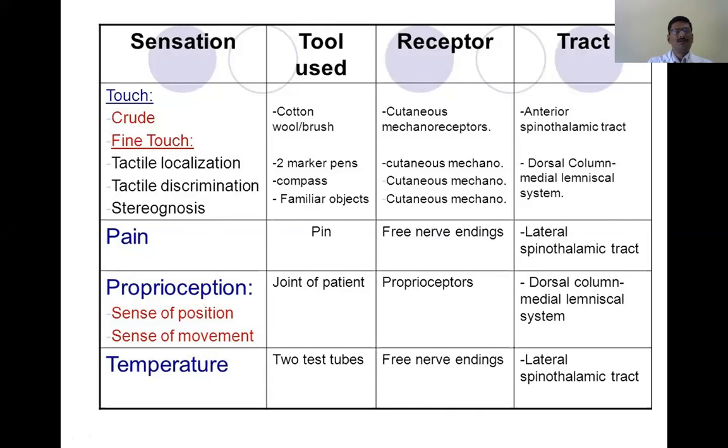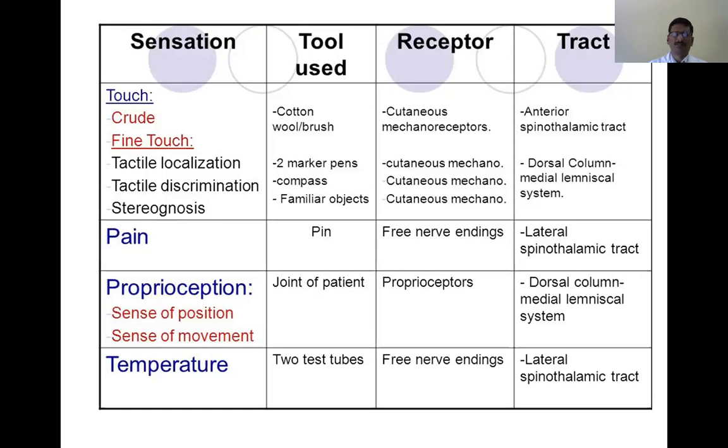Next comes proprioception, otherwise called position sense. Within our skeletal muscles, which are mostly made up of extrafusal muscle fibers, we have less contractile intrafusal muscle fibers. They are grouped together as a spindle.